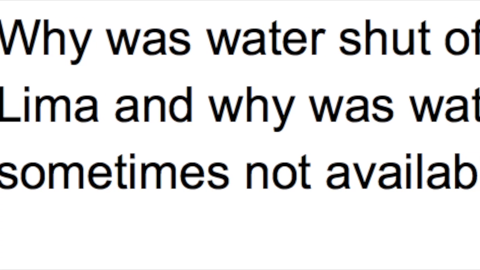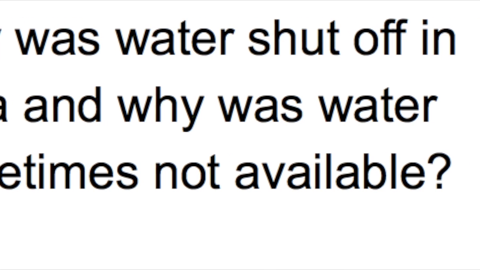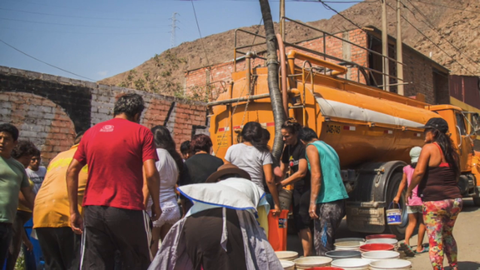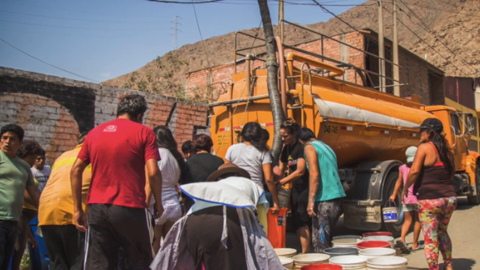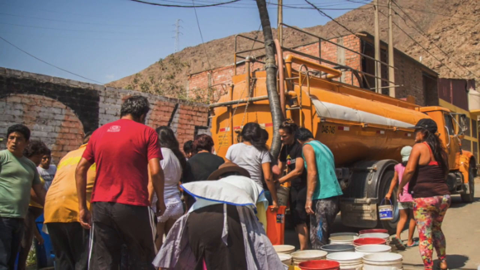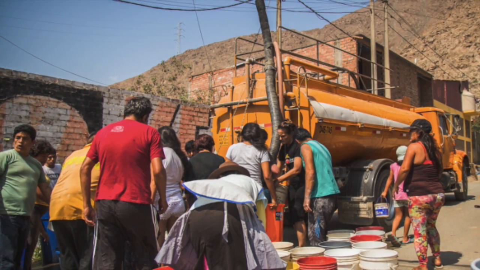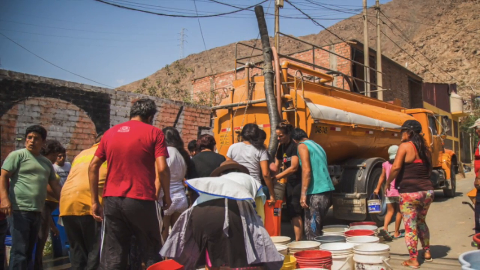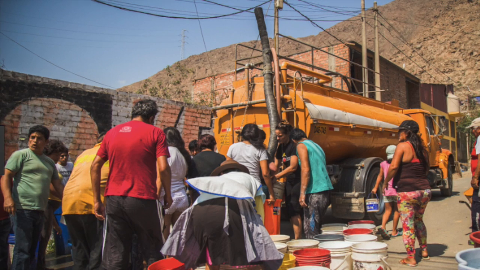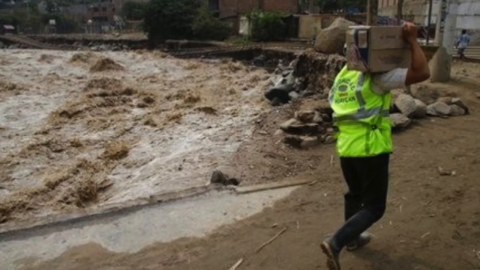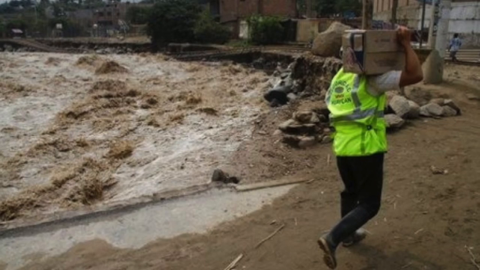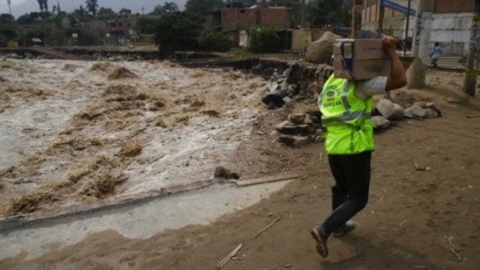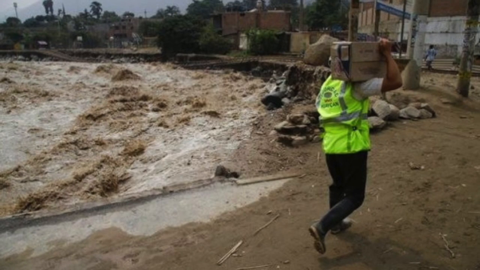Why was water shut off in Lima, and why was water sometimes not available? Water was shut off in Lima after the mudslide and floods clogged and contaminated the water treatment plants. Also, water ran out in Lima because of the crisis where people rushed in to buy bottled water, making many supermarkets unable to keep up with the demand of water, in turn getting rid of bottled water for many people.